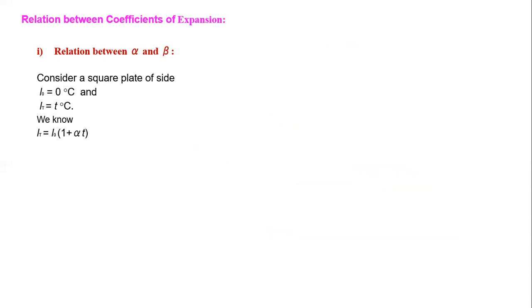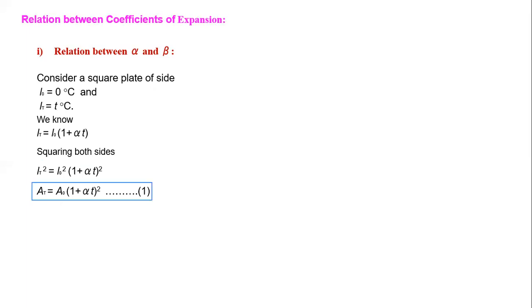Now we can square both the sides. Then we get LT square is equal to L0 square times 1 plus alpha T in a bracket square. Also, you know that for a square plate, the area is length square. So here length square is there. So I can write it as area at T degrees Celsius. L0 square is length at 0 degrees Celsius, so I can write it as area at 0 degrees Celsius, and this 1 plus alpha T as it is. So we get equation number 1.